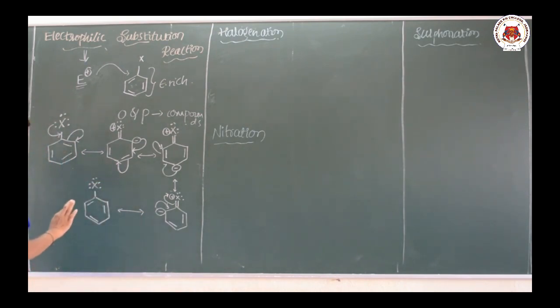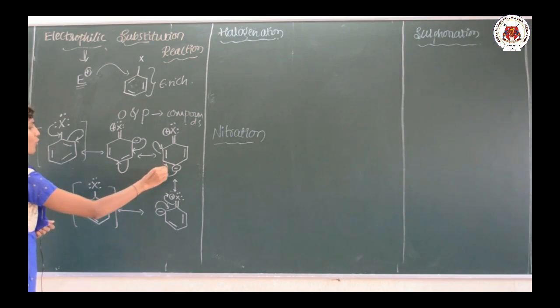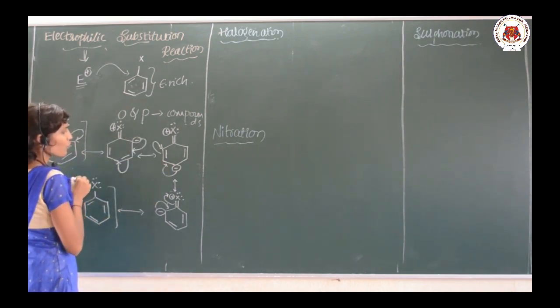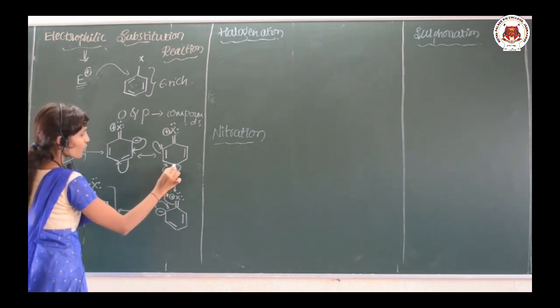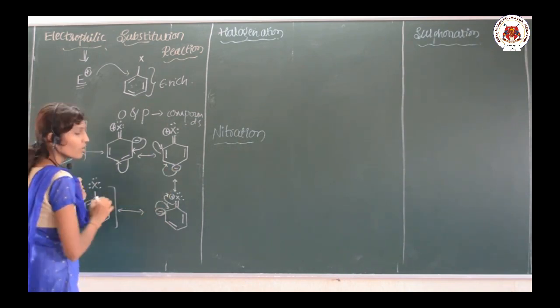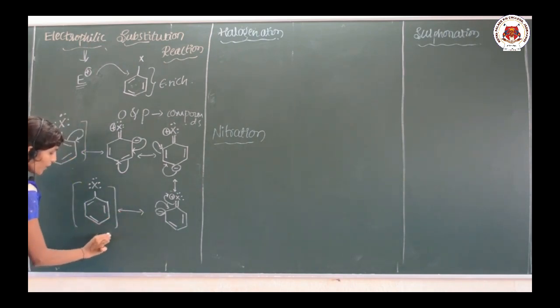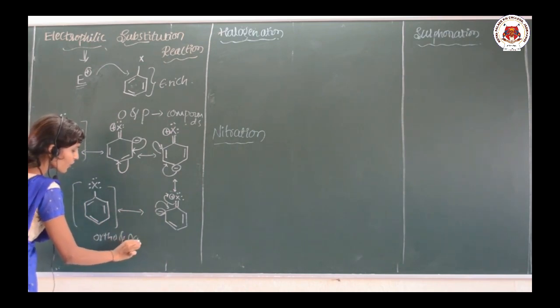Okay. So in the first structure and the last structure, just look at that, the only difference is that the bond positions are different. So during the resonance, just look at the electron rich positions. Here it is electron rich, here it is electron rich, here it is electron rich. It means ortho and para positions are electron rich.